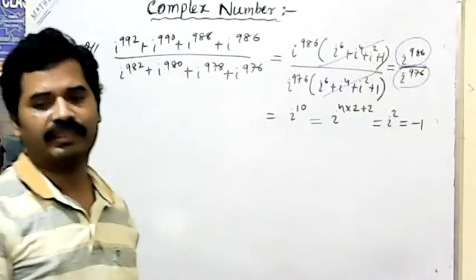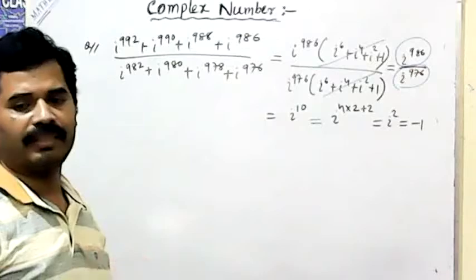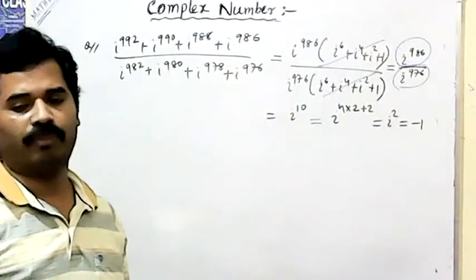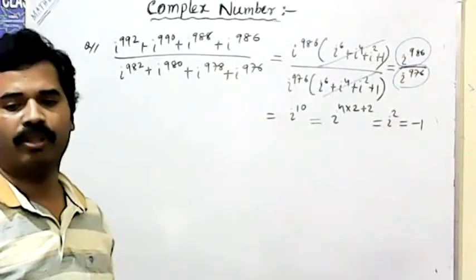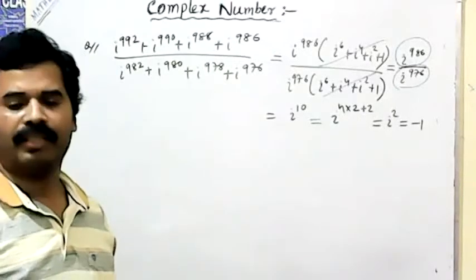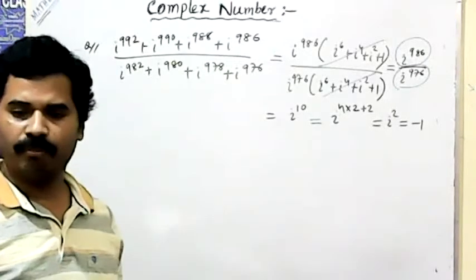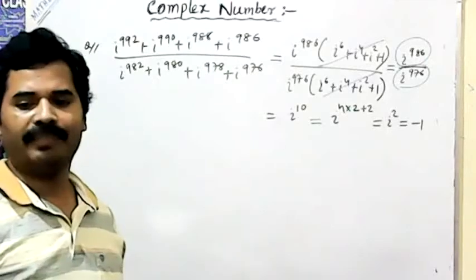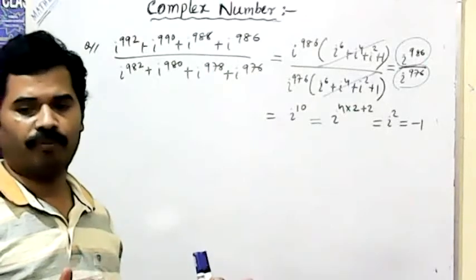That's the iota concept, now clear. Next, what is the complex number? In the next video I will tell what is a complex number and what the properties of complex numbers are, and why the multiplicative inverse and polar form.